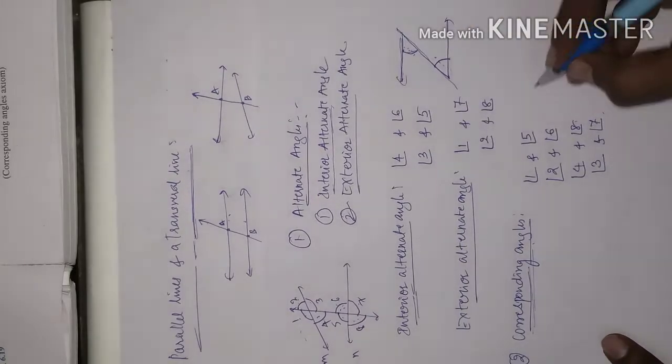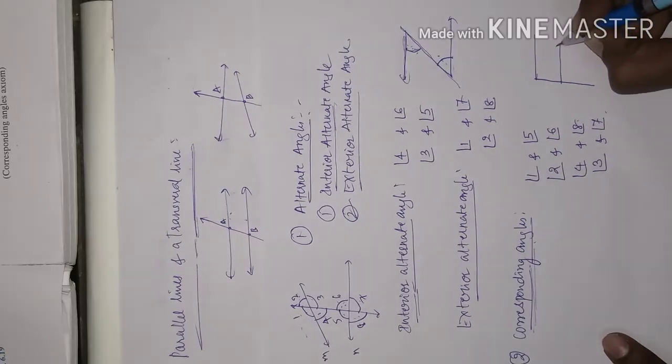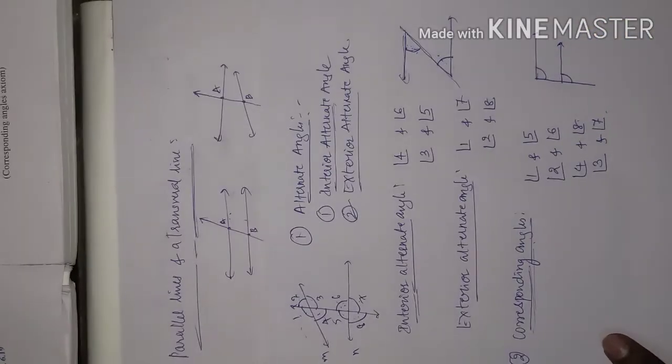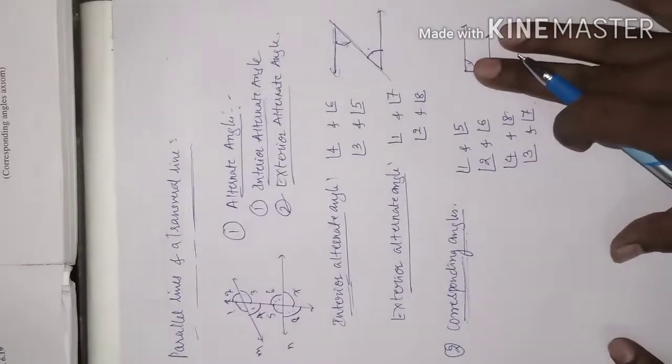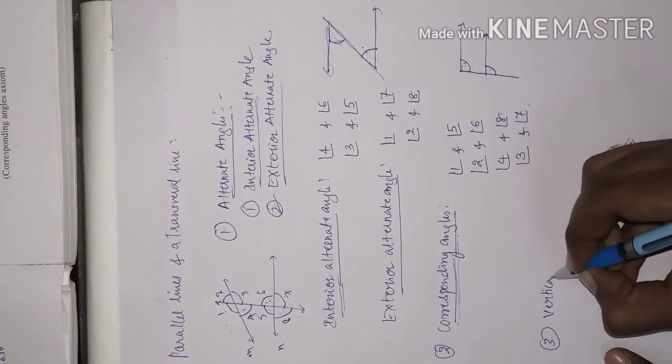Okay, what about corresponding angles? Corresponding angles, if it is in an F shape, like one below the other angle, this is the position of the corresponding angle. Clear with this? This is about the alternate angle and corresponding angle. Okay, now however you know about the vertically opposite angles. Vertically opposite angles are also formed here.